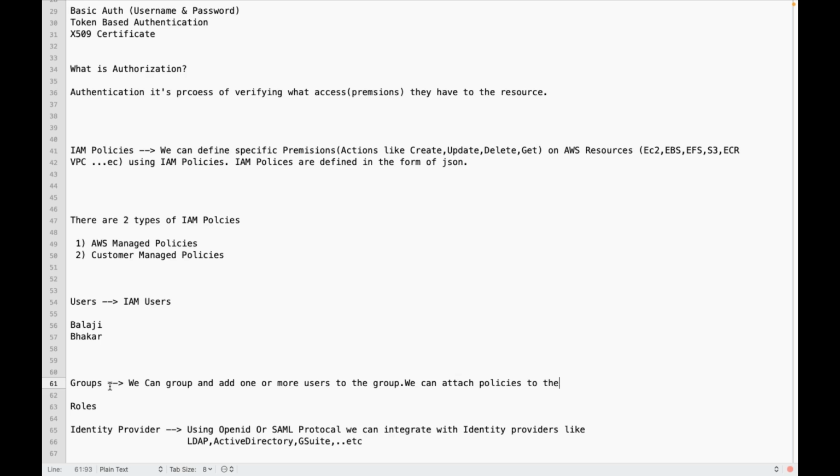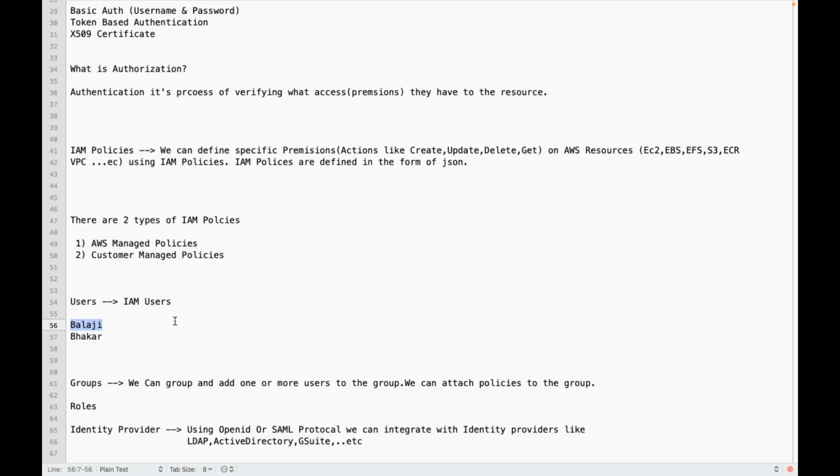Suppose you have a lot of users. You can create users and attach policies to the users directly. But if you have thousands of users or lakhs of users, is it easy for us to manage or attach permissions at the user level? It will be very difficult, right? So instead of attaching and managing the permissions at the user level, there is something called a group.